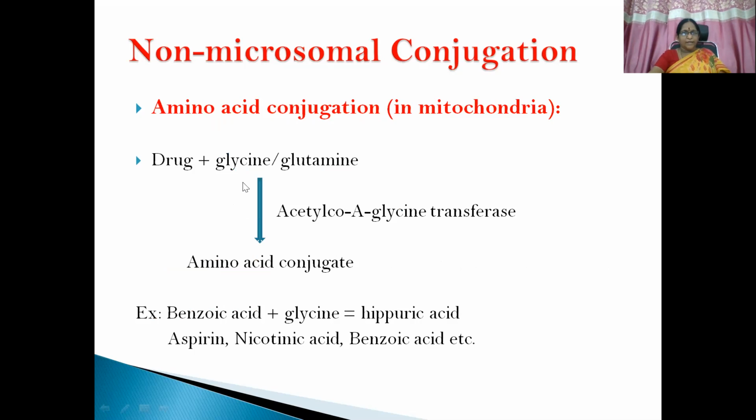So here drug combines with glycine or glutamine. With the help of acyl-CoA glycine transferase, amino acid conjugate is formed. Example, benzoic acid after combining with glycine, hippuric acid is formed. Other examples are aspirin, nicotinic acid, etc.